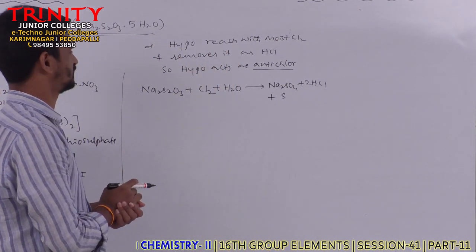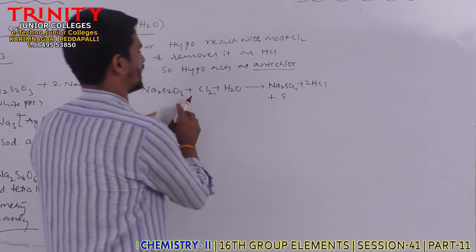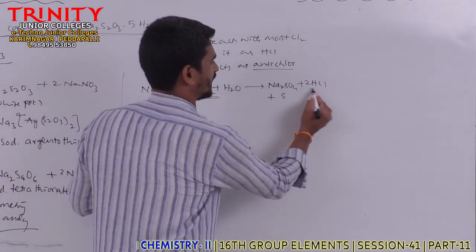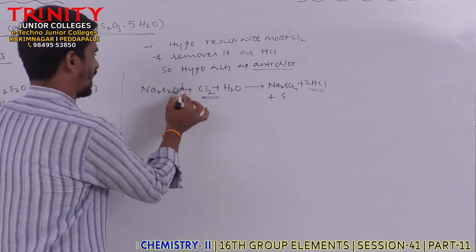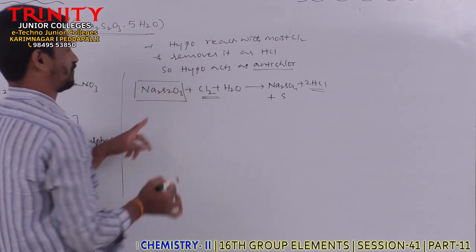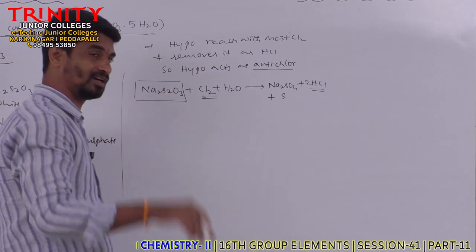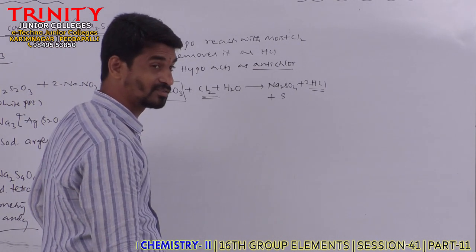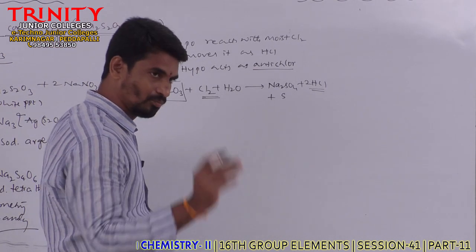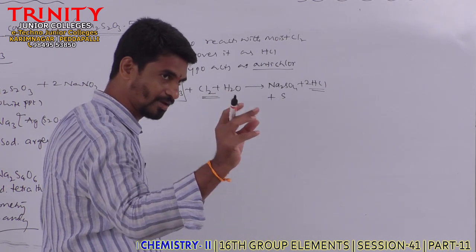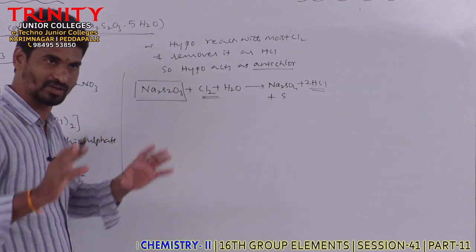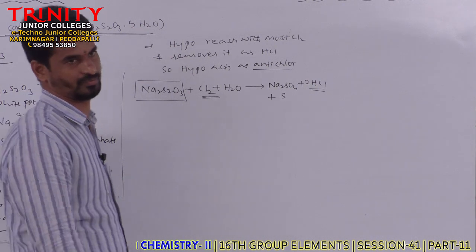Like this, it can remove chlorine in the form of HCl. That's why hypo is called anti-chlor. What was the other anti-chlor we discussed? Sulfur dioxide. Right? Both sulfur dioxide and hypo act as anti-chlor as they can remove chlorine in the form of HCl.